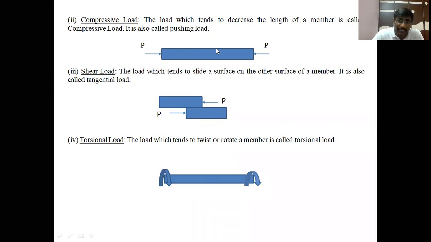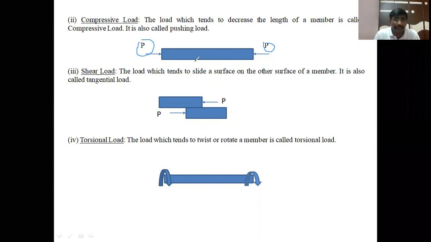Due to this load acting on that member, the member tends to decrease in length. Due to this P load applying on two sides of the member, the member tends to decrease.